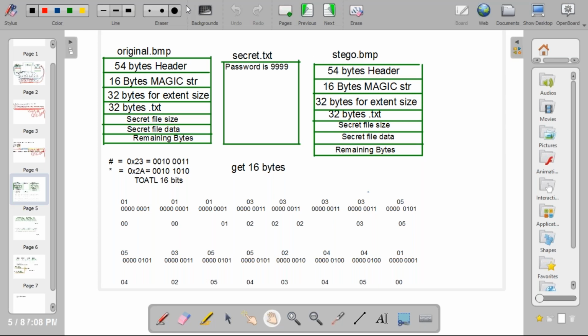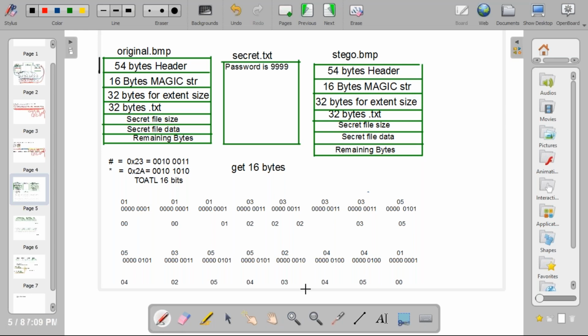So you need to take the information from these two files, original.bmp and secret.txt, and then create stego.bmp. You need to take information from the original file and the secret file and create the output file, the stego file. For that, first step.